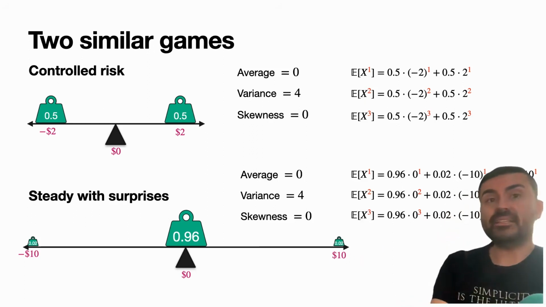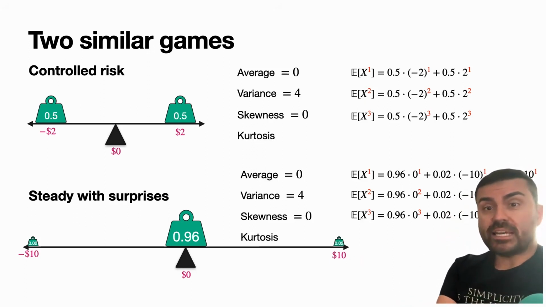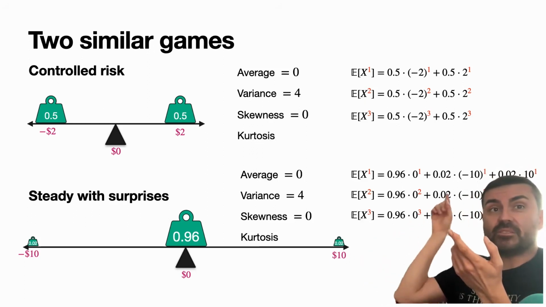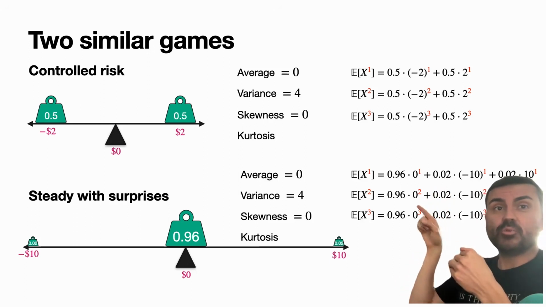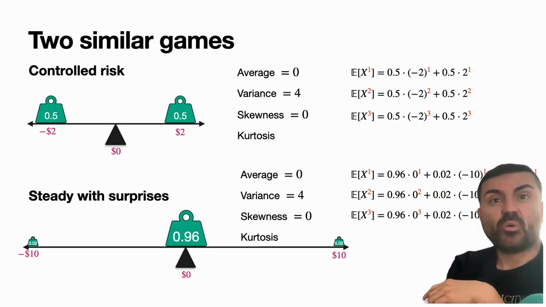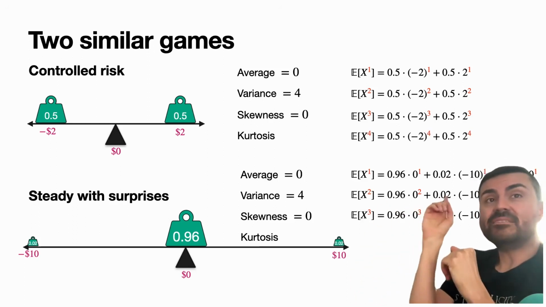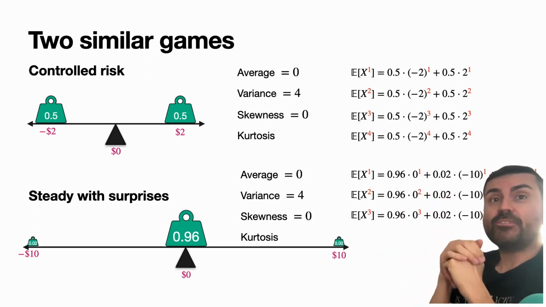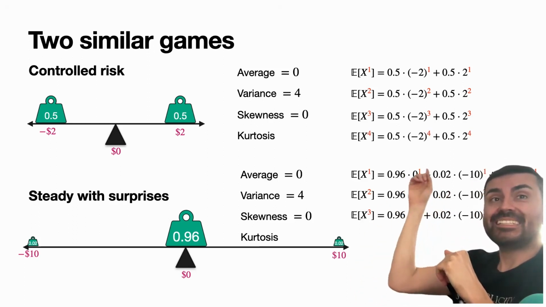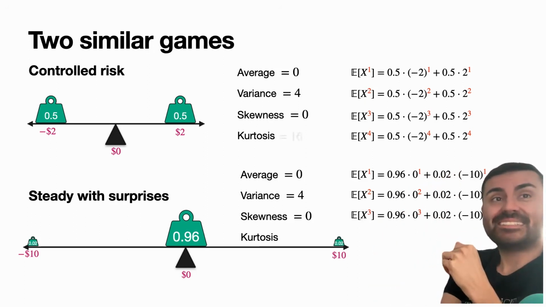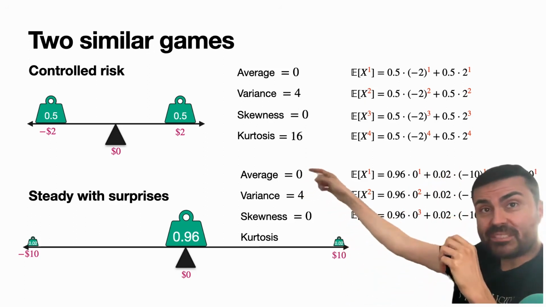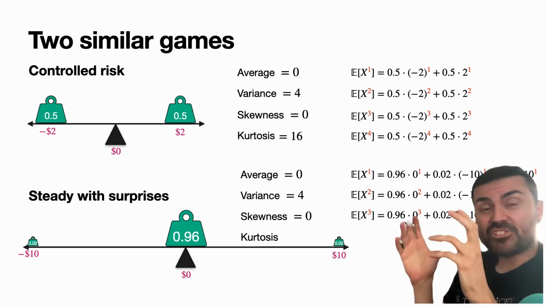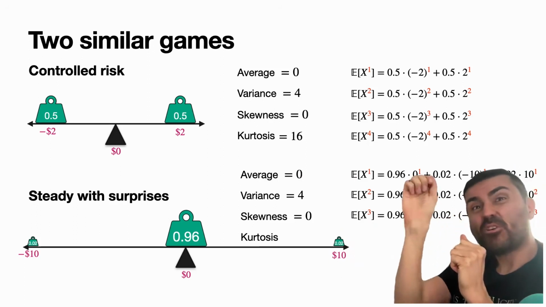So the next thing we can calculate is called the kurtosis, and the kurtosis is what you would expect. You have exponents of 1, 2, and 3. It's just going to be an exponent of 4. Let's see what happens. When we calculate the average of x to the 4, then we're taking the average of 16 and 16, which is 16. So the kurtosis of that one is 16, the average of the variable raised to the power of 4.